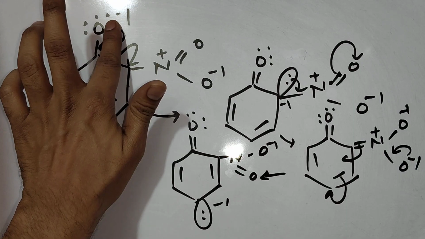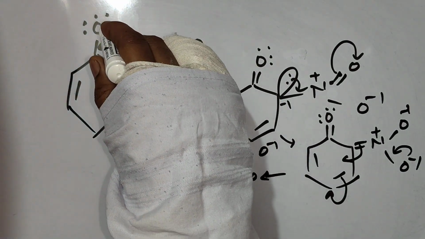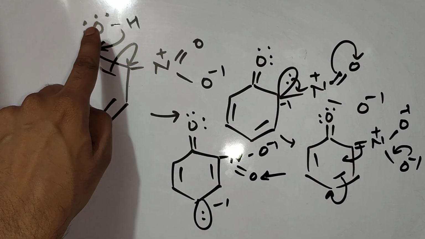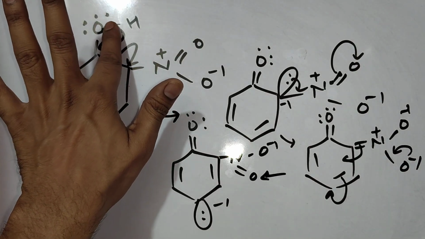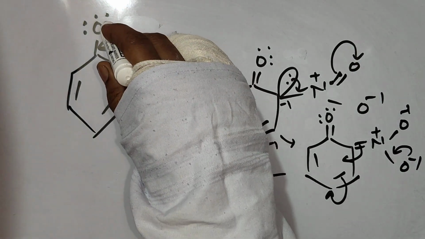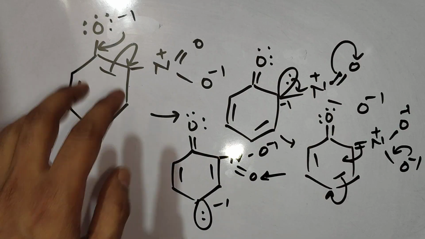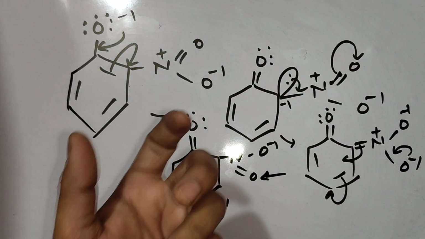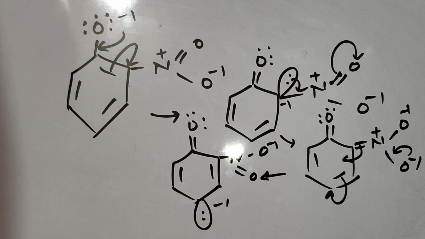The compound that has created this anion was this one. So this compound knows that after loss of H positive, I will get this anion, which is getting stability due to resonance, and the nitro group from the ortho position is helping out. Okay, can it help out from the meta position? The answer is no.